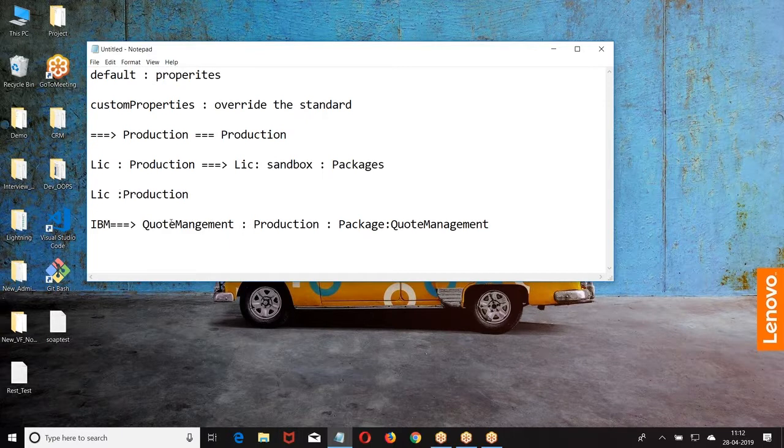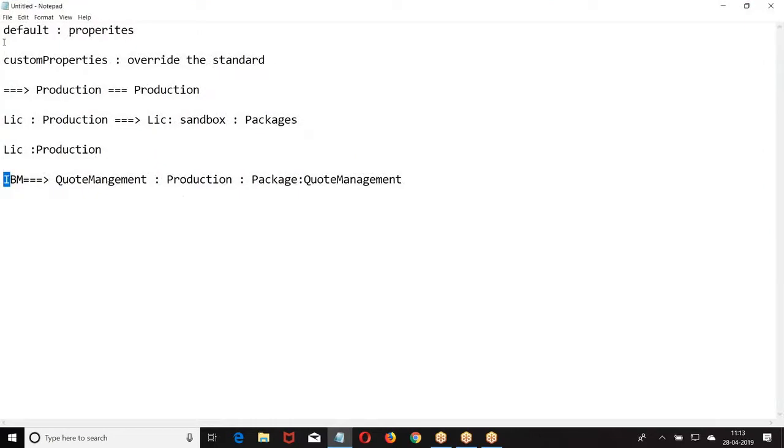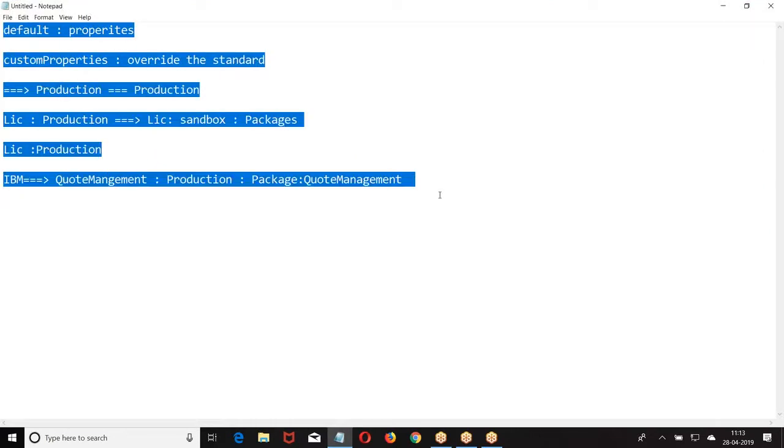Got my point? If it is delivered between organizations, outside the organization, then we go for packages. Within the organization, for sandbox to production, we go with regular deployment. Now, code delivered outside your organization to a third party system, ABC to third party, we can deliver using Ant, Eclipse, or any migration tools.